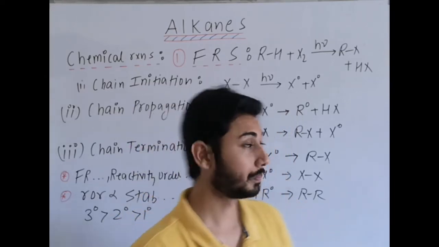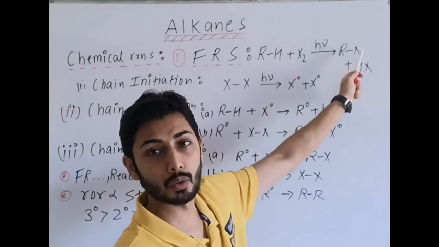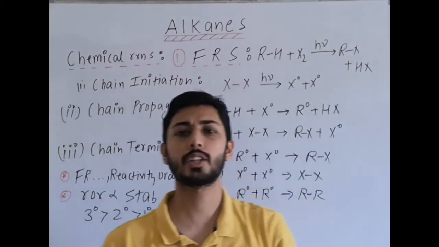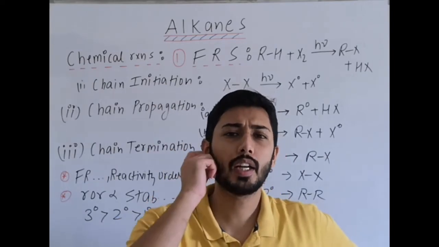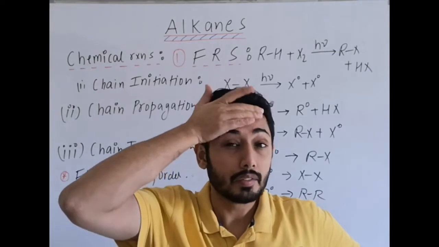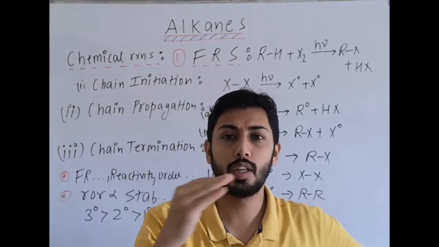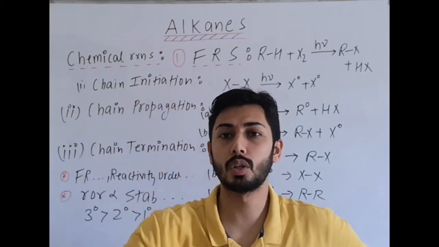Now what is the reaction? Alkane with X2, H is substituted by halogen, that is the monohalogenation reaction, and in this reaction free radicals are formed. Another point is that in this free radical substitution reaction, if we further continue the reaction, then polyhalogenation is also possible.